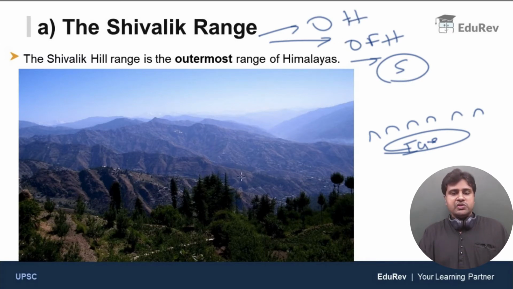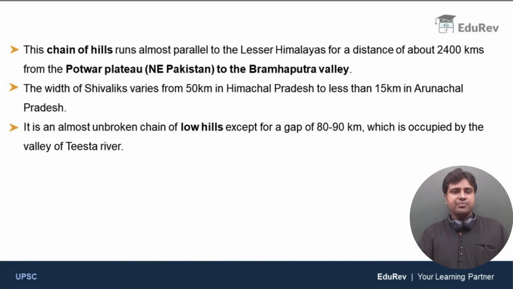Clear, right? So this is how they look. Shivaliks are a chain of almost unbroken, continuous low hills above the Indo-Gangetic Plain.